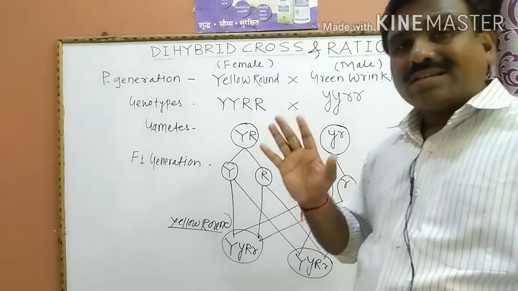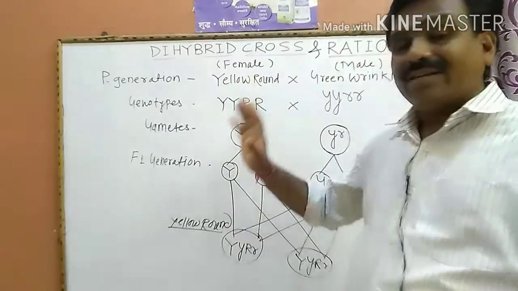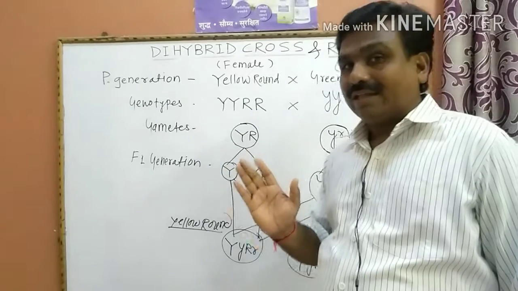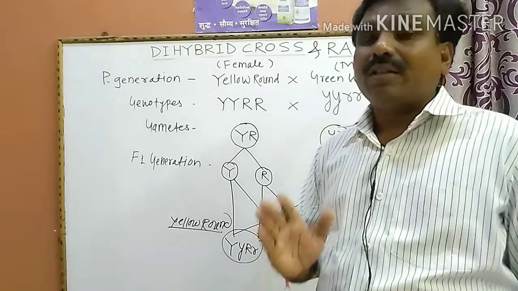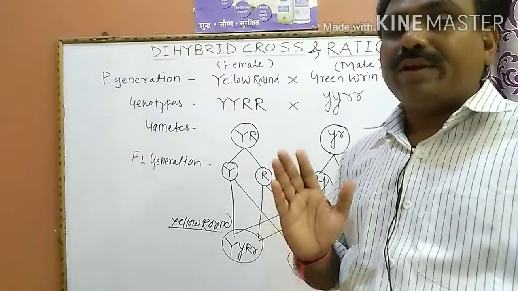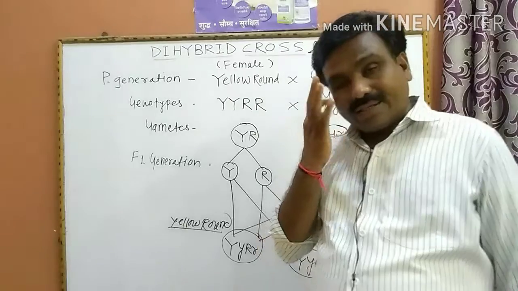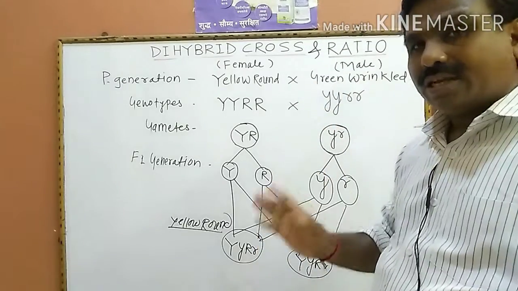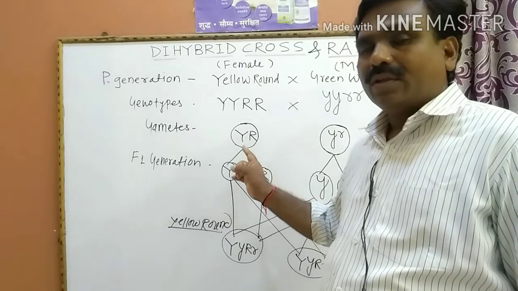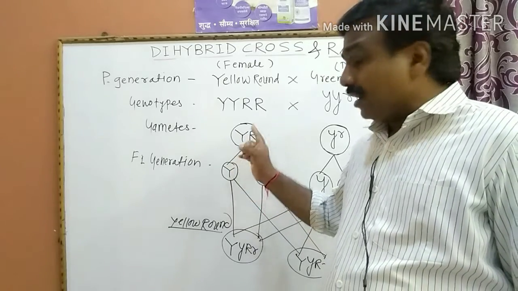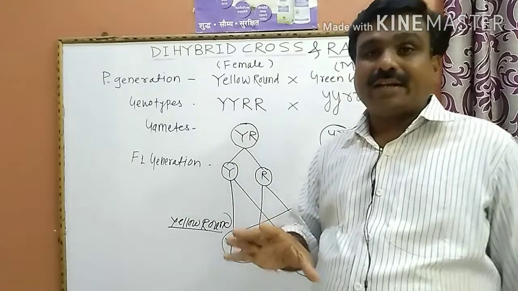After the successful completion of the experiment considering 2 pairs of contrasting characters, Mendel established the third law, known as the law of independent assortment. In the law of independent assortment, each and every gamete, each and every factor is independent of the others. They get separated at the time of gamete formation and express their characters.